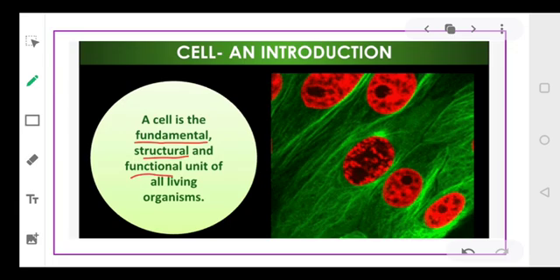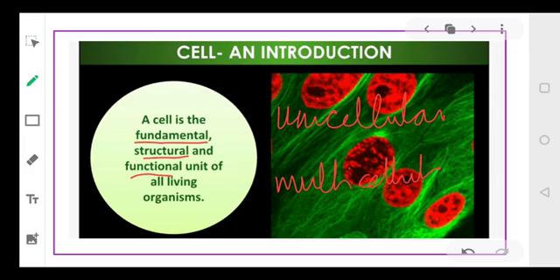On the basis of the number of cells, we can classify organisms as unicellular or multicellular. Unicellular means the organisms that are made up of a single cell, while the organisms that contain many cells are referred to as multicellular organisms.